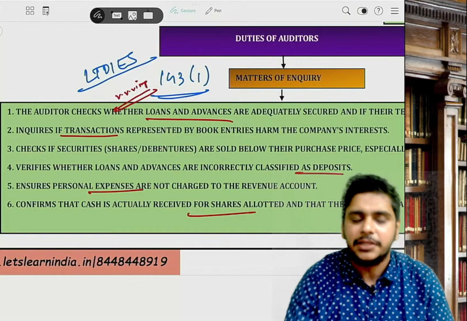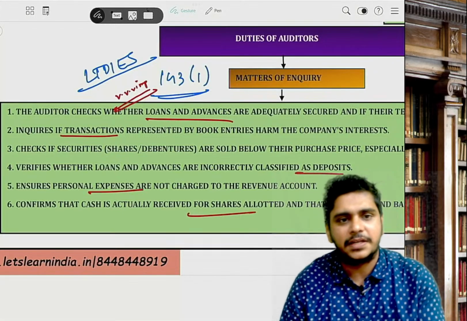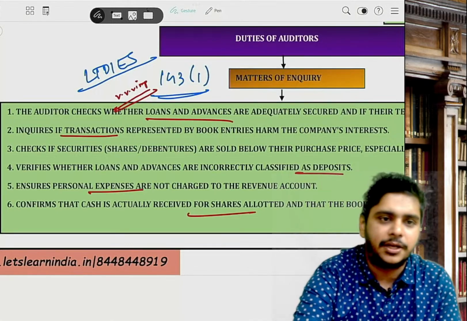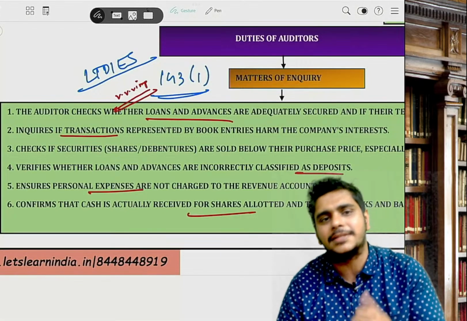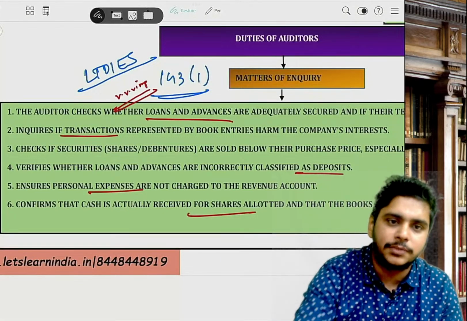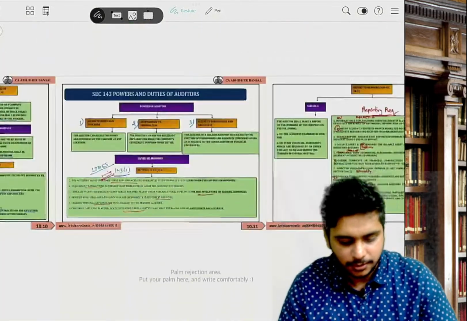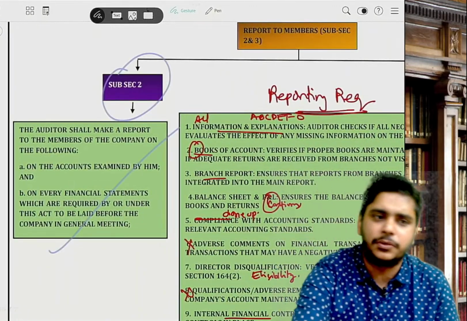LT DICE. So the auditor will make inquiry in these 6 areas always, and he will report only when he is not satisfied. If he has not reported, what will we assume? That he is satisfied. Clear? 143(1), very important. 143(2), true and fair view. It is only a reading answer.